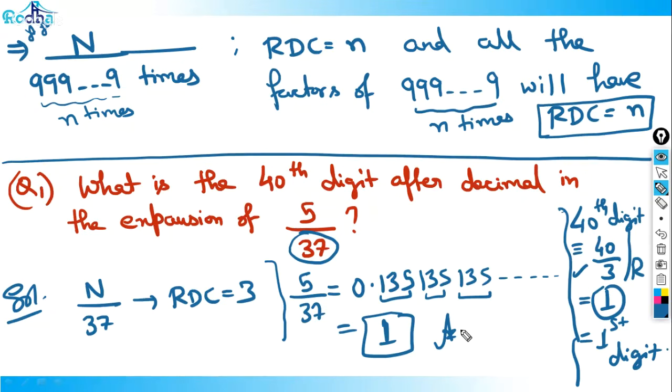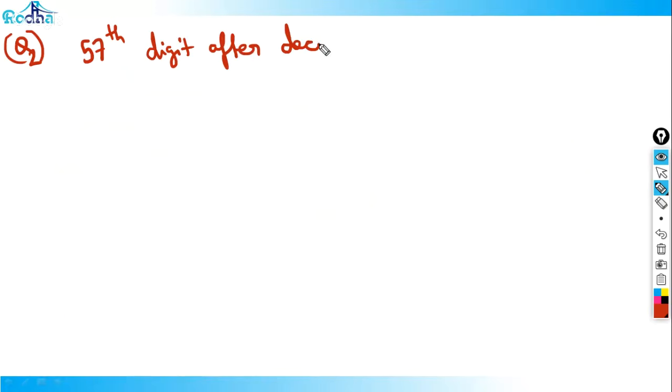Okay. So all are fine with this, right? Now, let's do one more. What is the second question? What is the 57th digit after decimal in the expansion of 2 by 11? Easy one. You don't need a calculator for it.